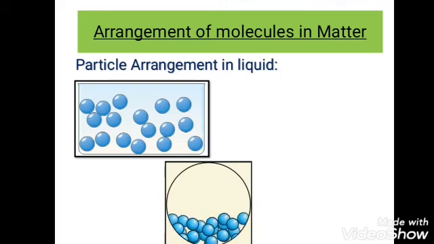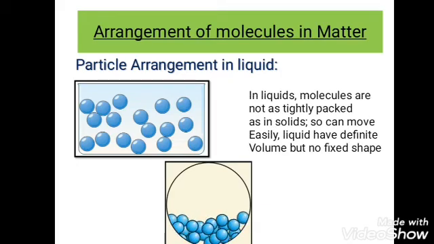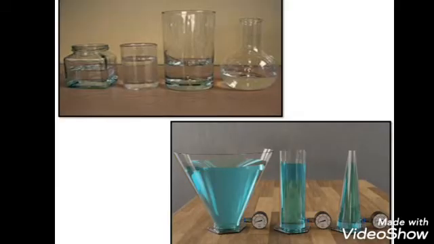Yes, also you have to know that liquids do not have a definite shape, but they have a definite volume. Like, it takes the shape of the container they are poured into. For example, here you can see the liquid takes the shape of the container in which it was poured, right? So we can say liquid has no shape of its own. It always occupies the shape of the container.